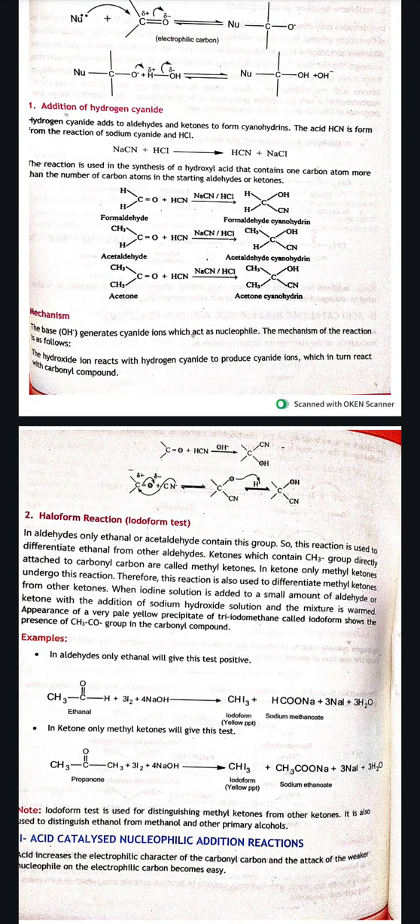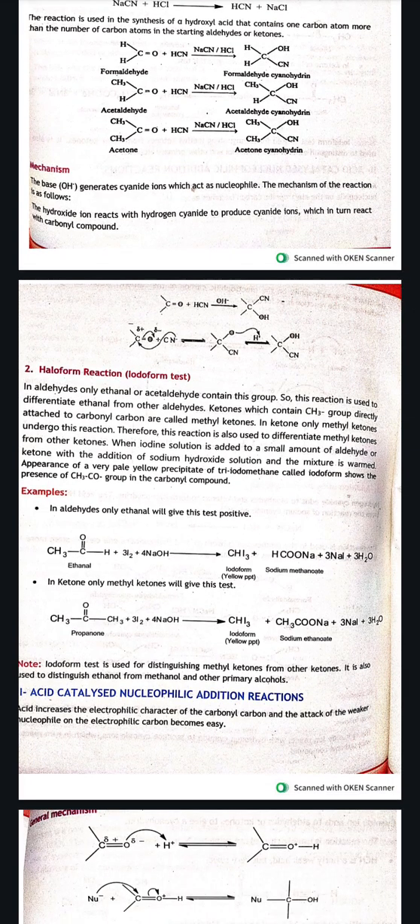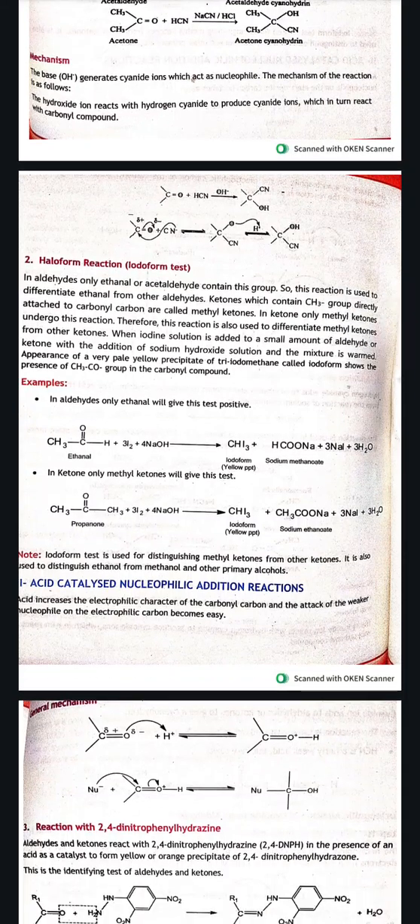Addition of hydrogen cyanide. When hydrogen cyanide is added, if it reacts with formaldehyde, we have formaldehyde cyanohydrin, with acetaldehyde we will get acetaldehyde cyanohydrin, and if there is acetone, we get acetone cyanohydrin. Mechanism: the base generates cyanide ions which act as nucleophile. The mechanism of the reaction is as follows. The hydroxide ion reacts with hydrogen cyanide to produce cyanide ions, which in turn react with carbonyl compound.